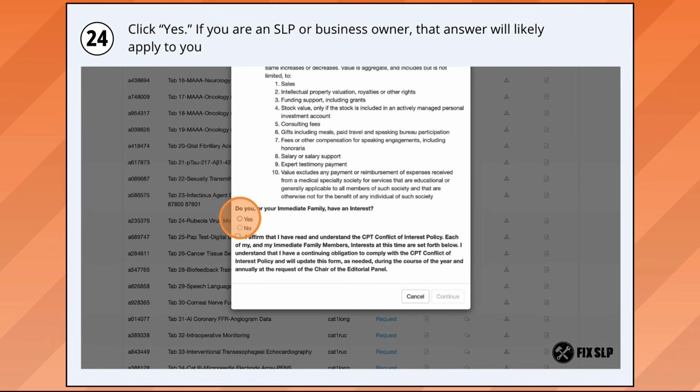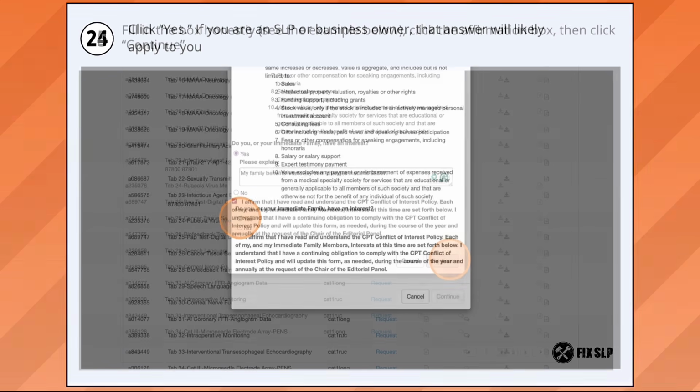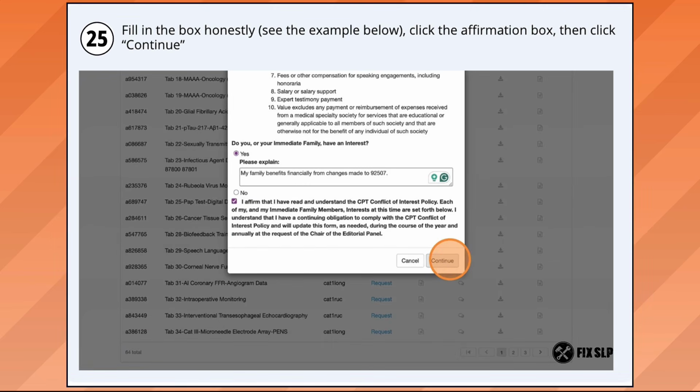Now you're going to fill out their conflict of interest form. If you are an SLP or a business owner, you likely have a conflict of interest, so you will need to choose yes. Once you choose yes, a box will pop up for your reason. Fill this box in honestly. You can use our example in the box. Once you have that filled in, choose the affirmation box and then click continue.